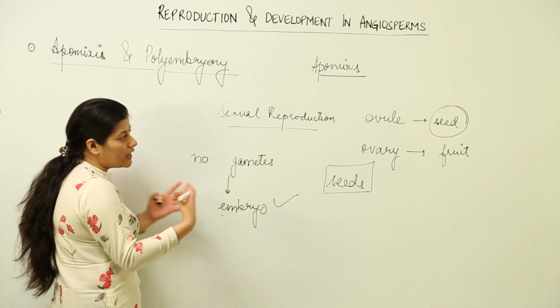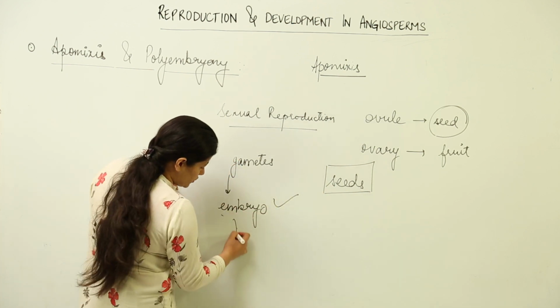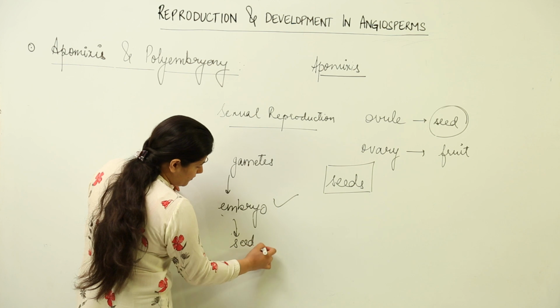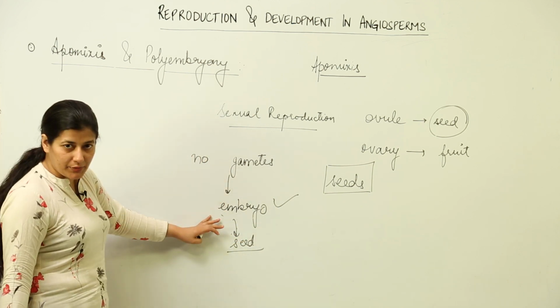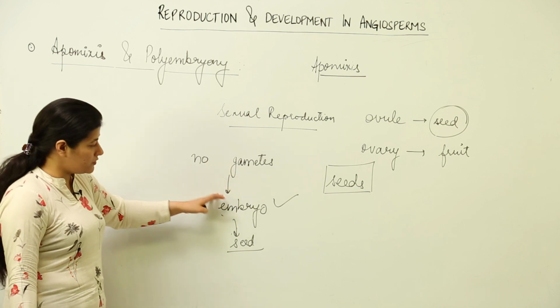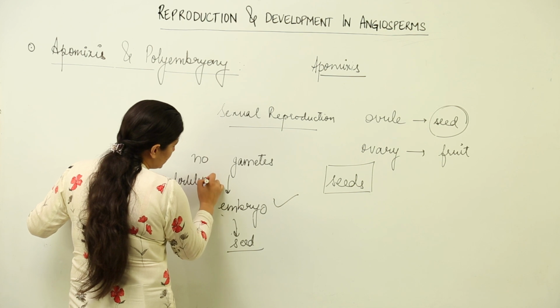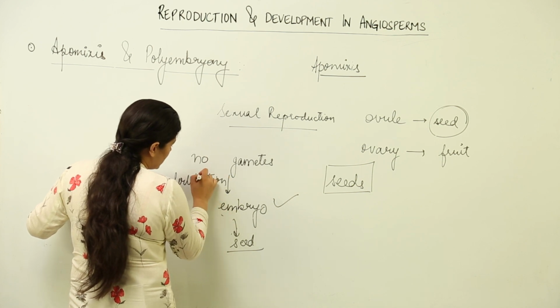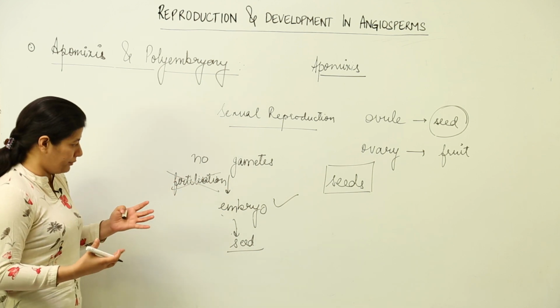Now you might ask how it happens. How is it possible that you find an embryo which would later on form the seed, and this development could take place inside the fruit? How has it happened? When there are no gametes, there would not be any fertilization. So you don't find fertilization in apomixis. That means it is an asexual reproduction.